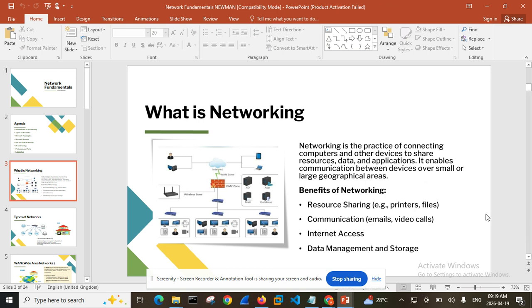And once we begin to network, sharing resources from one computer to another simply means that there is something that is leaving this computer and going to the other computer. And for that reason, somebody can tap into your network and drain what you are sending to another computer via the network space.